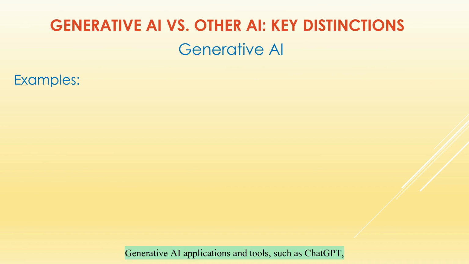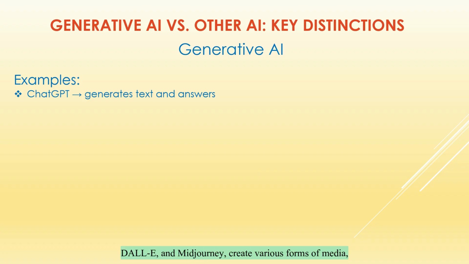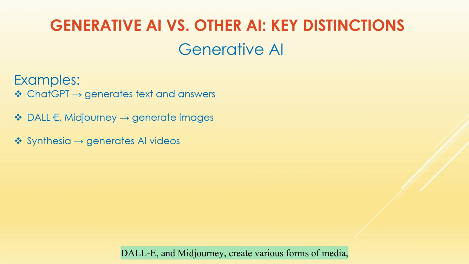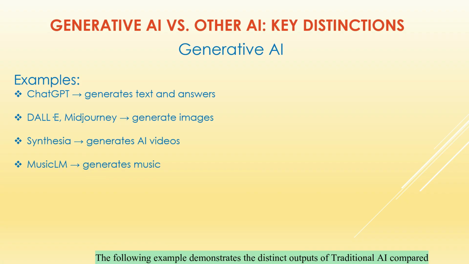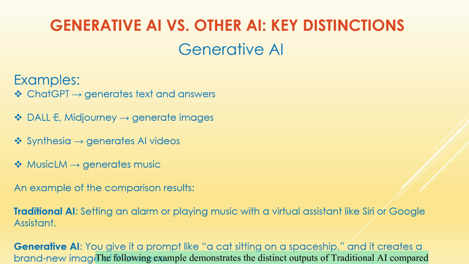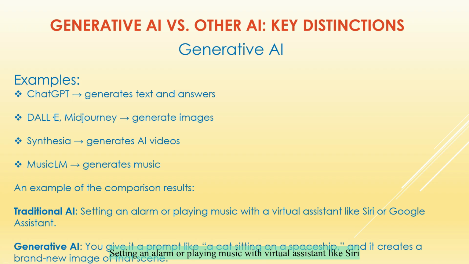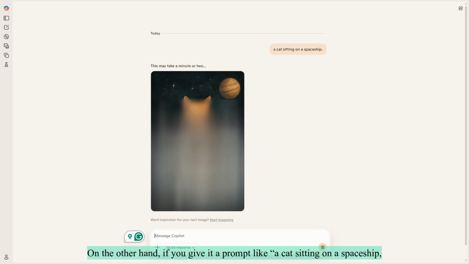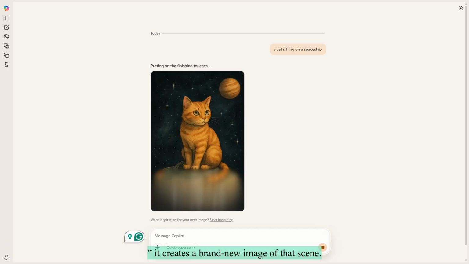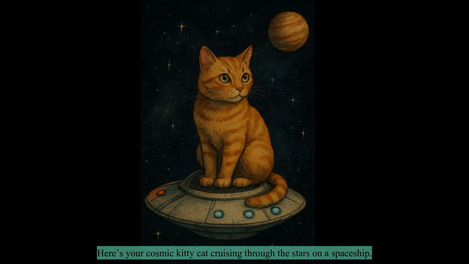Generative AI applications and tools such as ChatGPT, DALL-E, and Midjourney create various forms of media, including text, images, and music. The following example demonstrates the distinct outputs of traditional AI compared to generative AI. Setting an alarm or playing music with a virtual assistant like Siri or Google Assistant is an example of traditional AI. On the other hand, if you give it a prompt like a cat sitting on a spaceship, it creates a brand new image of that scene. Here's your cosmic kitty cat cruising through the stars on a spaceship.